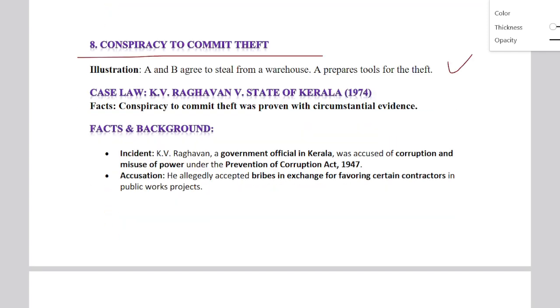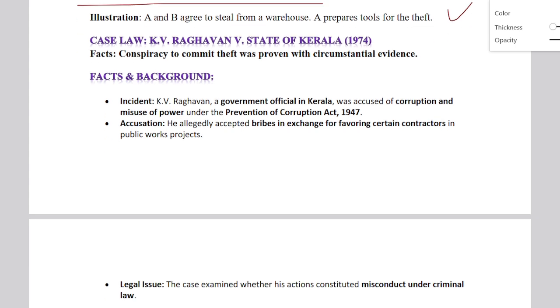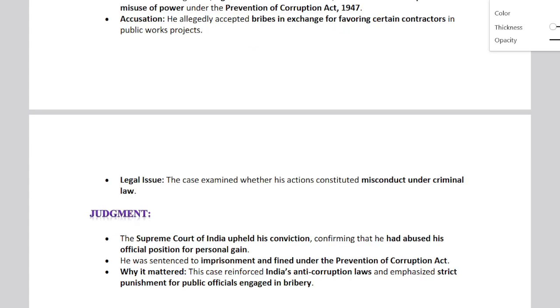The facts and background of the case: Raghavan, a government official in Kerala, was accused of corruption and misuse of power under the Prevention of Corruption Act 1947. He allegedly accepted bribes in exchange for favors to certain contractors in public work projects. So he has taken a bribe. That is the reason he was accused. So what was the legal issue in this? The case examined whether his actions constituted misconduct under the criminal law.